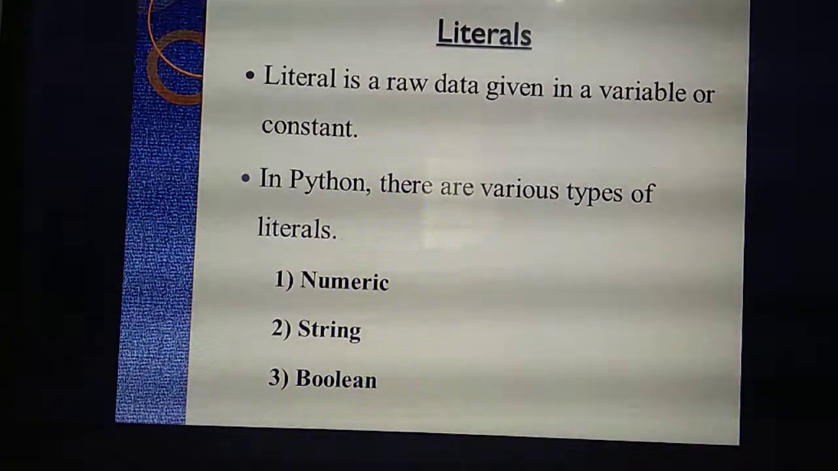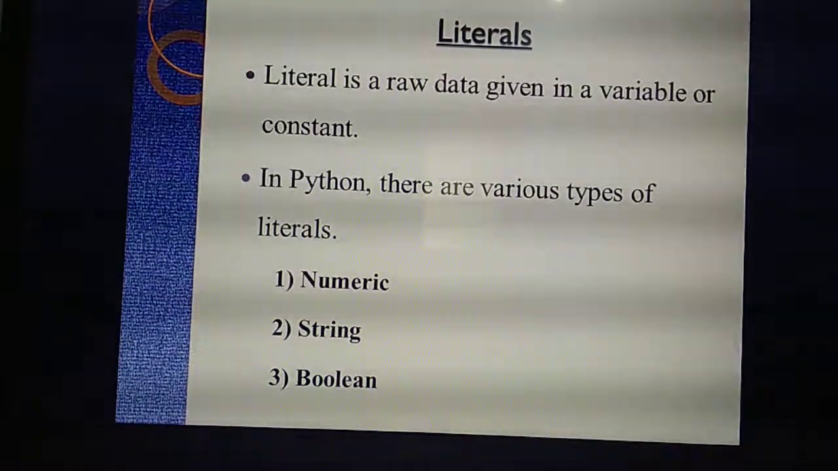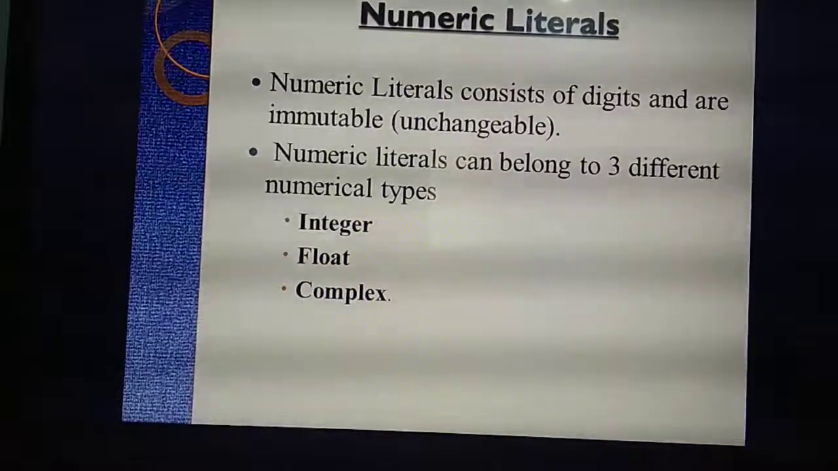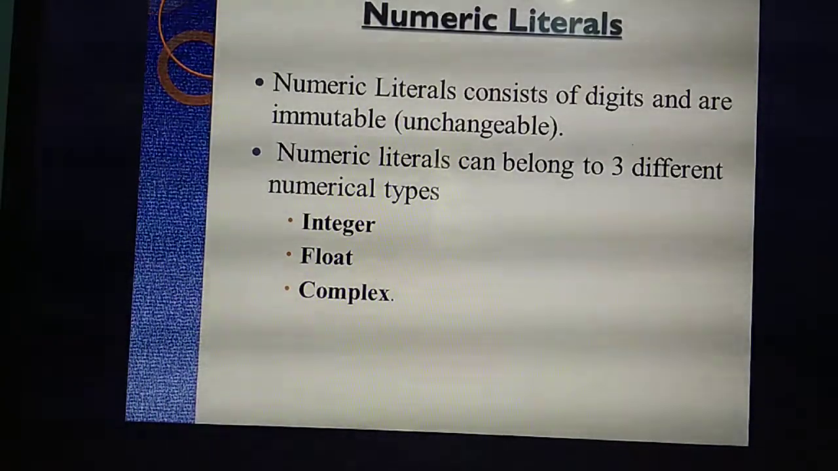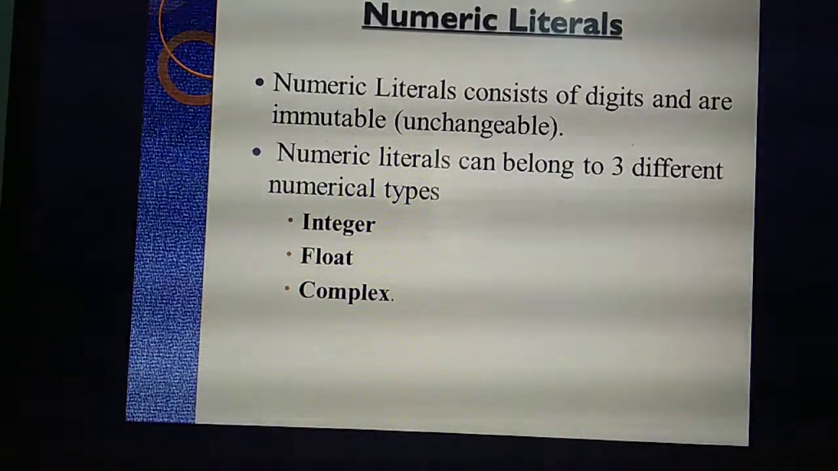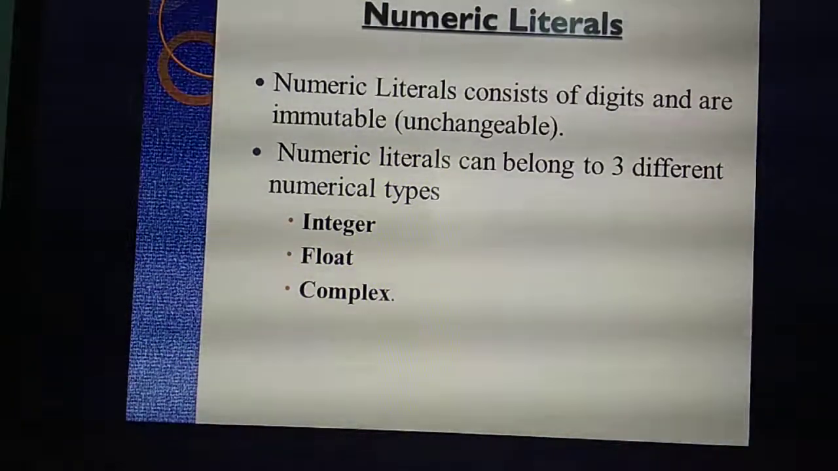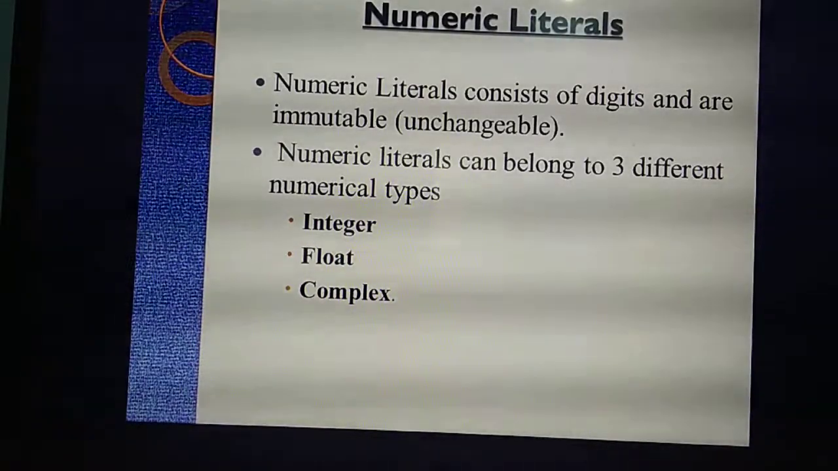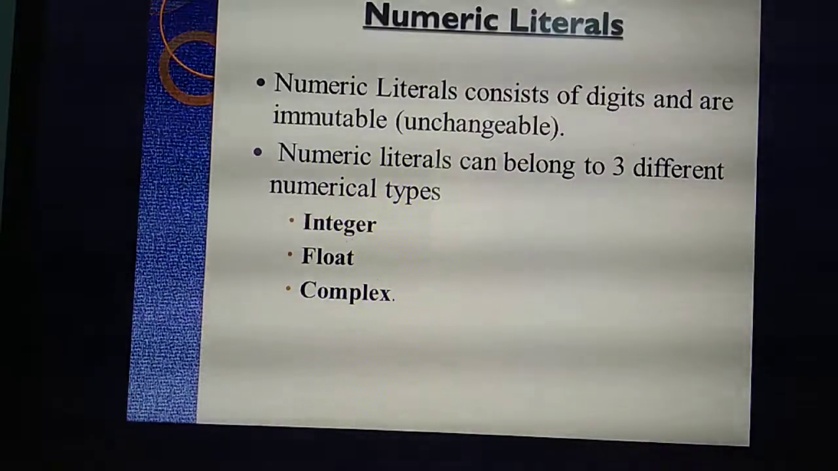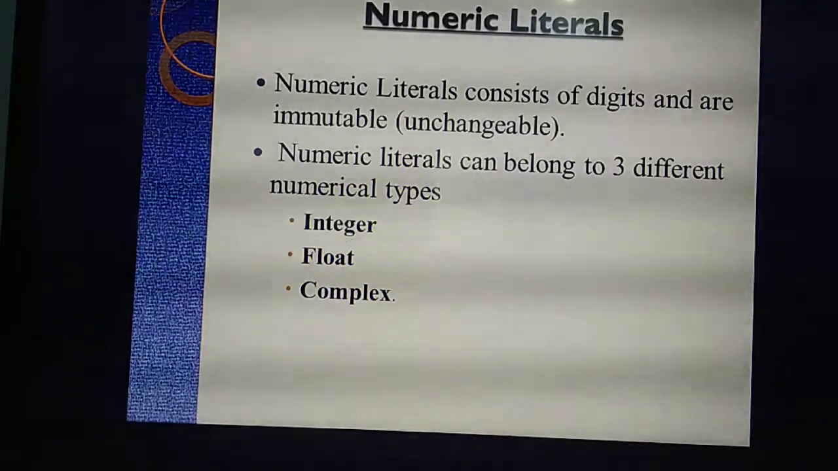Listen carefully. What's the first type? Numeric literals. The name itself says numeric. What do you mean by numeric? Numbers. Numeric literals consist of digits. Numeric literals are nothing but numbers. And these numbers are immutable. What's the meaning of immutable? Unchangeable. That is why I have given unchangeable inside the bracket. Once you define the number, you can't change the literal number.